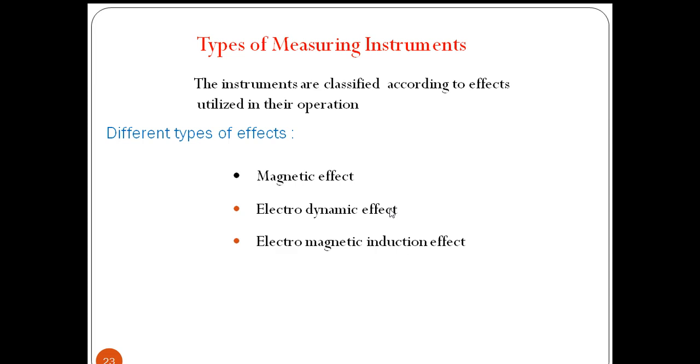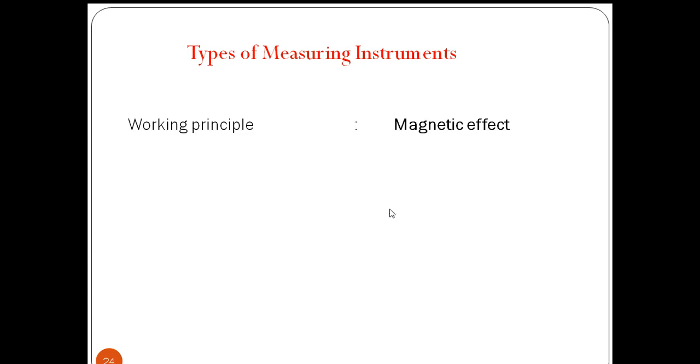So the different effects which are utilized in the operation of meters are magnetic effect, electrodynamic effect, electromagnetic effect, thermal effect, chemical effect. So these are the different effects which will be used in operation of electromechanical type instruments. And last one is electrostatic effect.